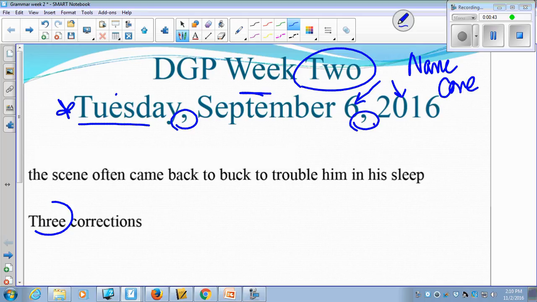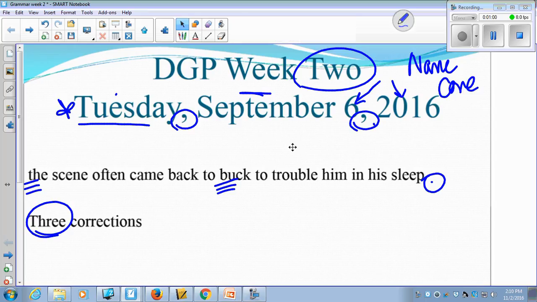This particular sentence has 3 corrections, and you always start a sentence out with a capital letter. The scene often came back to Buck to trouble him in his sleep, and so we want to put a period here. It is a statement, and this is one of the characters' names, so you capitalize proper nouns.